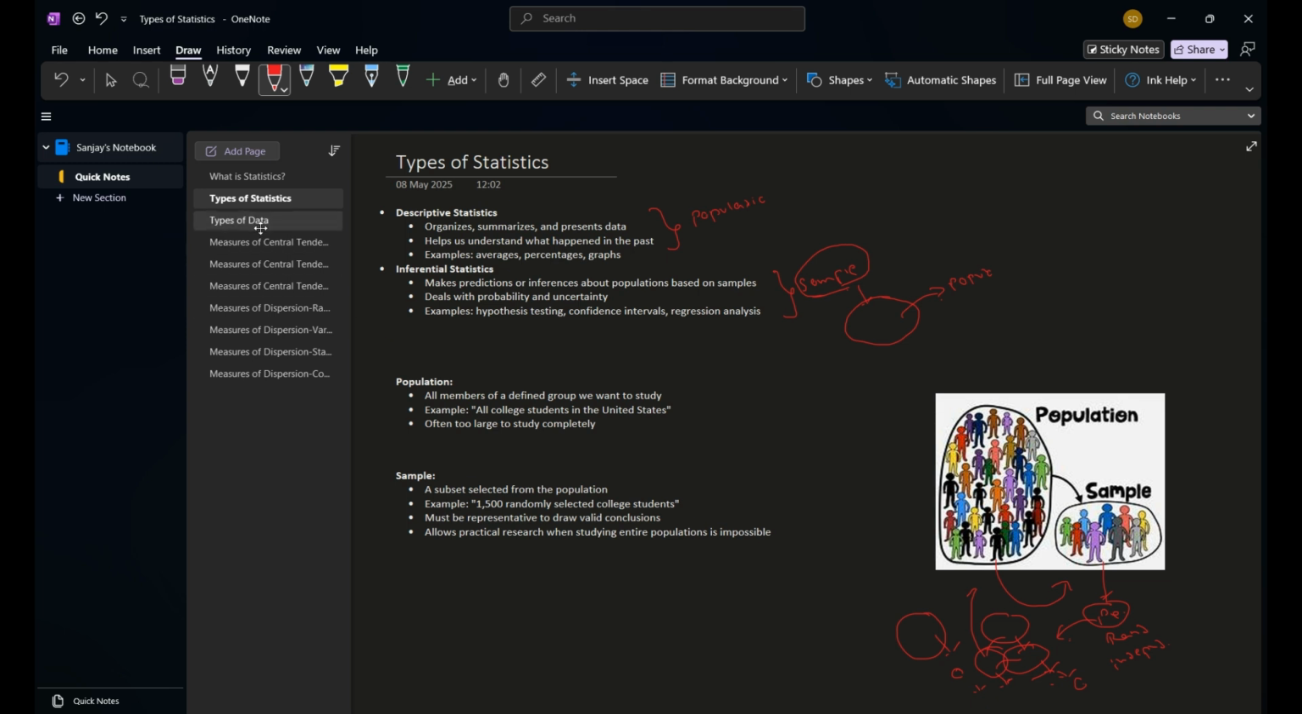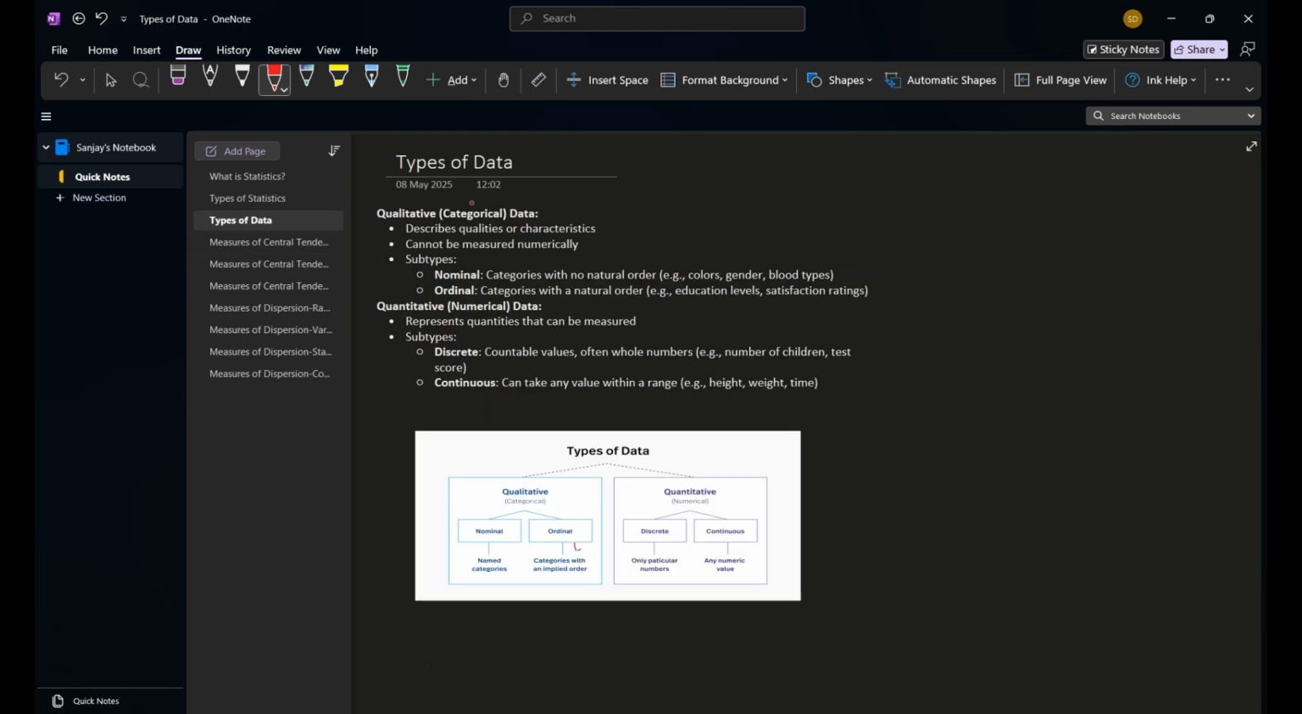So let's move on to the types of data. There are two types of data: one is qualitative data, one is quantitative data. Qualitative data is descriptive in nature, categorical in nature, which cannot be measured numerically. This type of data is known as qualitative, and it is further divided into nominal data and ordinal data.